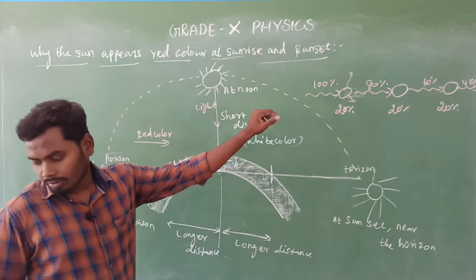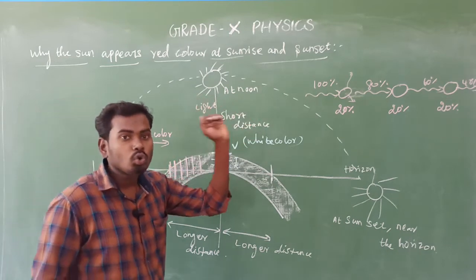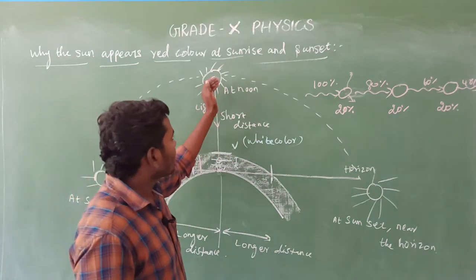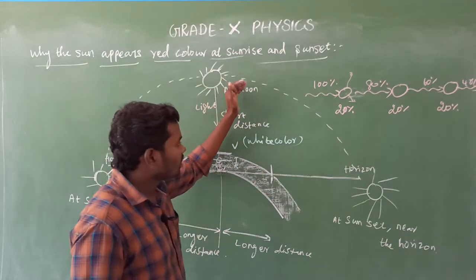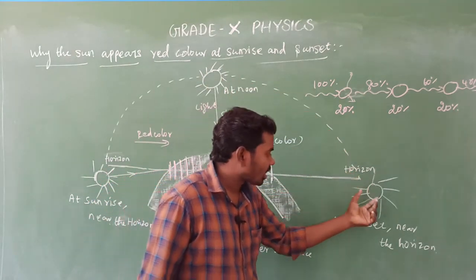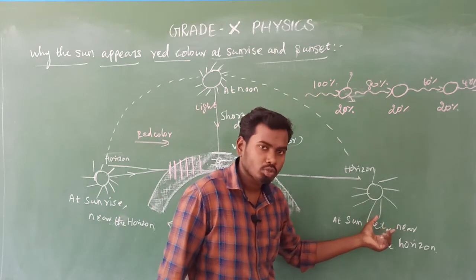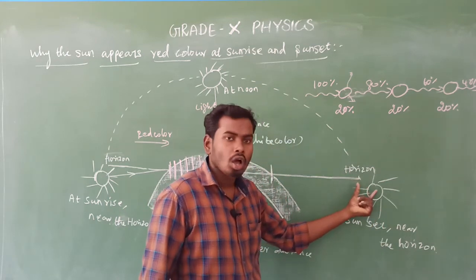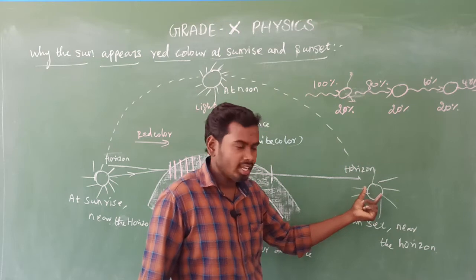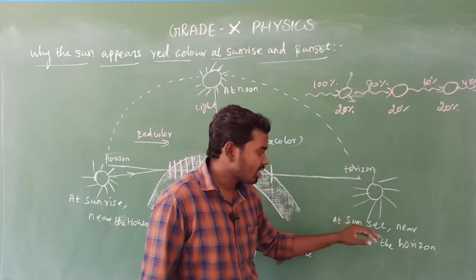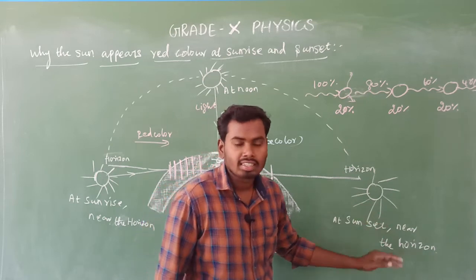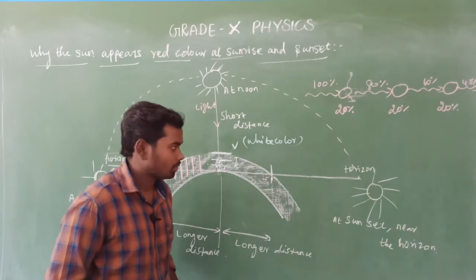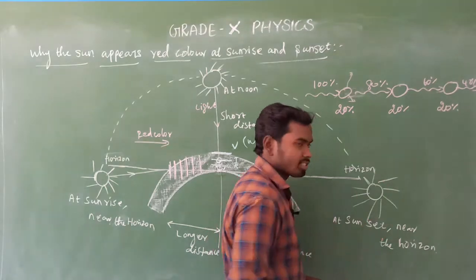After noon time what will happen? The sun position gradually changes, so the sun comes to here, which means just closer to the horizon. Closer to the horizon, we consider that as sunset. Is it clear? It's very simple. Okay, yes. So this is sunset.